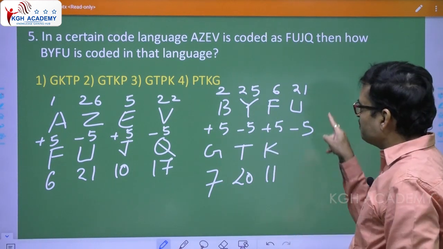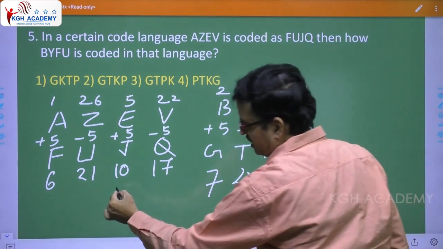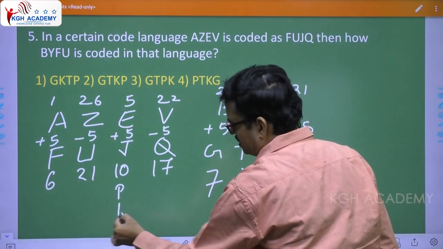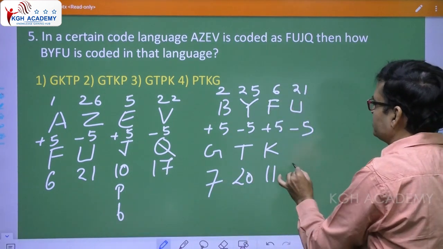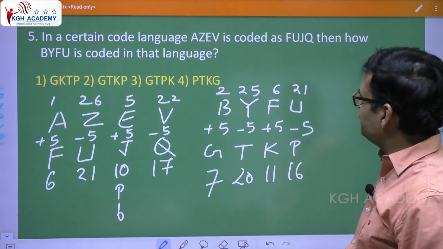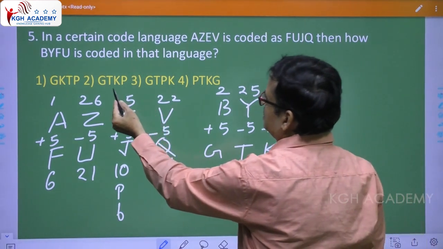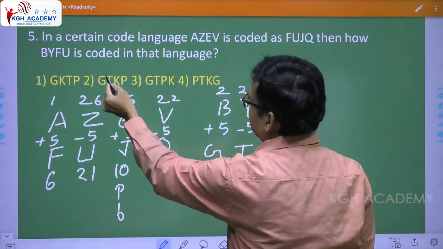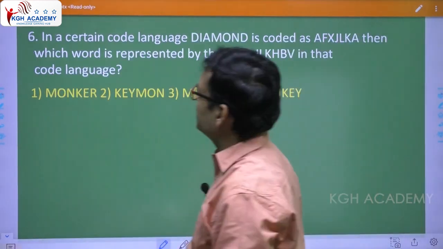21 minus 5, 16. 16 means P, because I have told you P, like this, water image. So 21 minus 5, 16, so 16 is what? P. So GTKP, see here, GTKP. So the answer is second option.